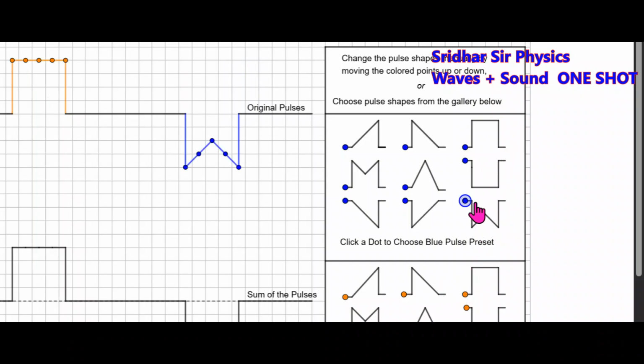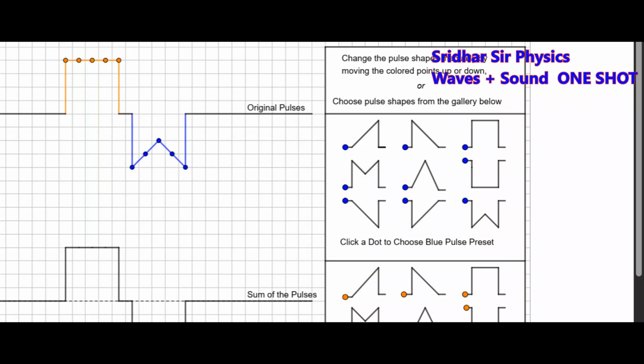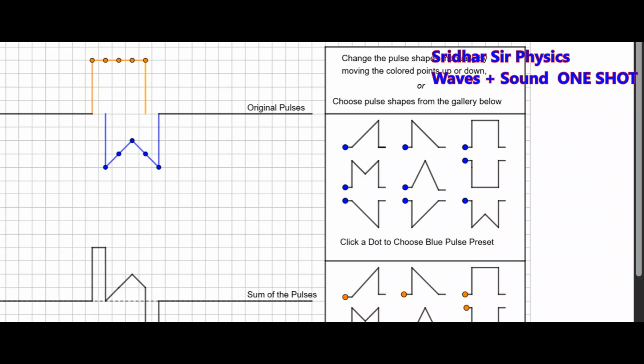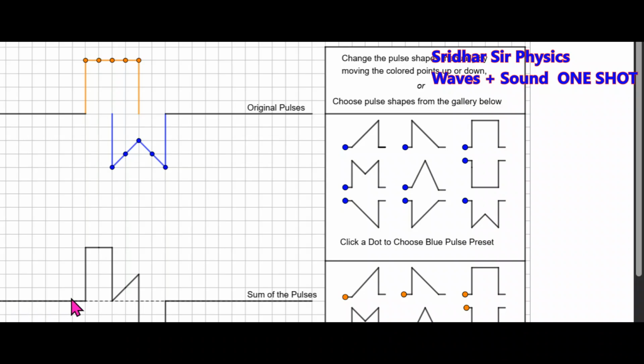And I'll change the shape of the pulse. Like this is a square pulse, this is some triangular pulse. Let them undergo superposition. Below is what the resultant. This will be the shape of the rope. This will become the shape of the rope.